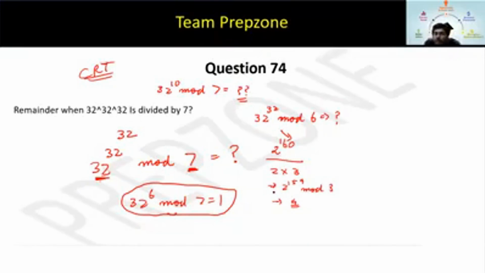You have to just apply Euler's theorem, nothing else. And CRT, you might want to apply CRT sometimes, not every time. See guys, please don't forget multiplying by 2 if you are making that silly mistake. Please don't forget multiplying by 2.